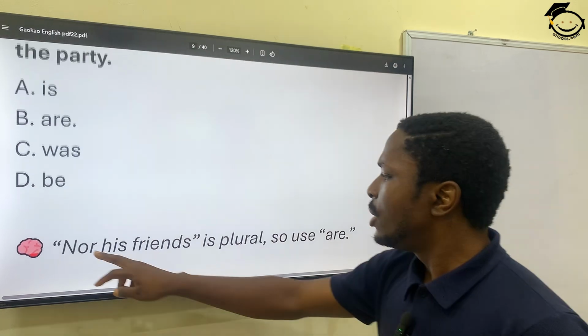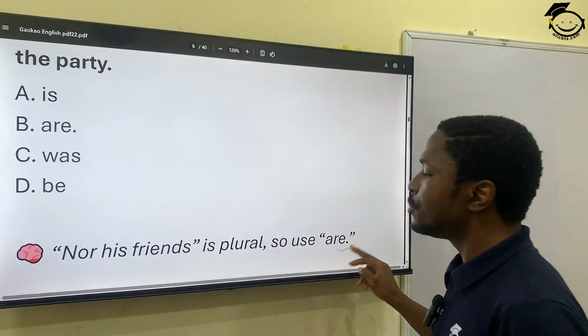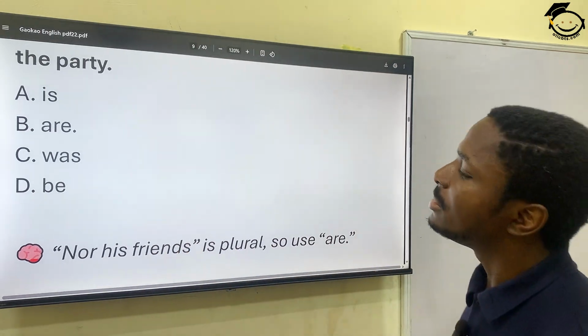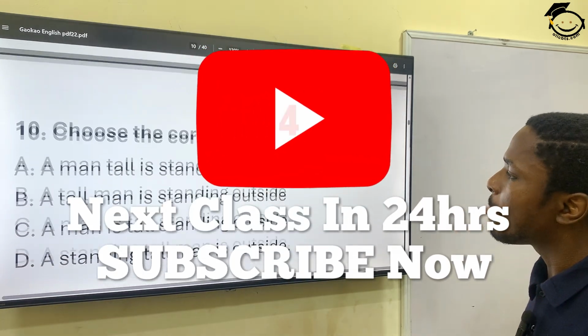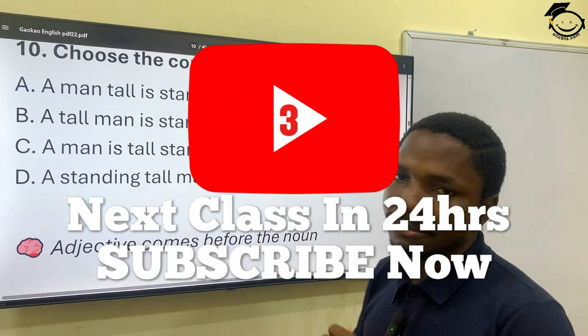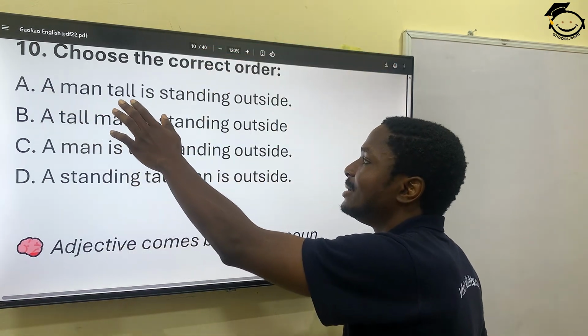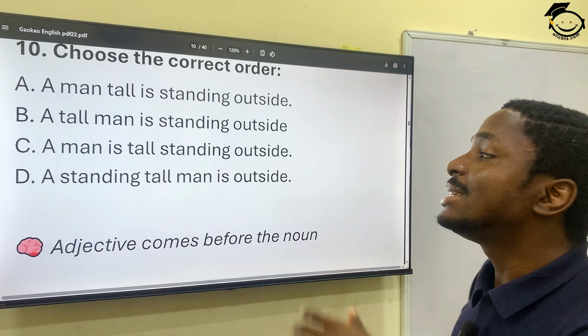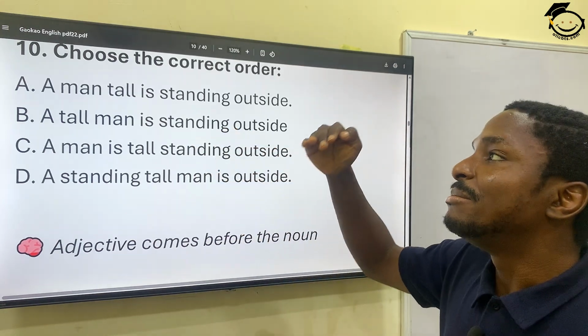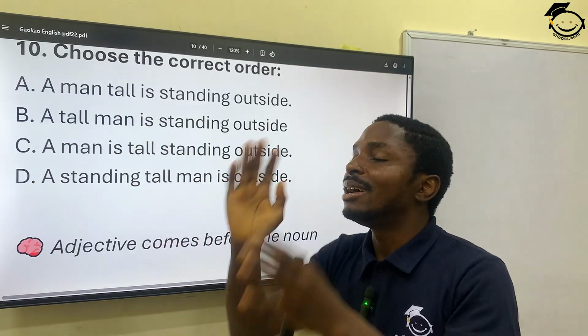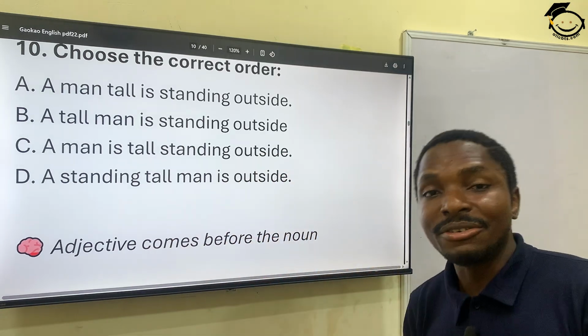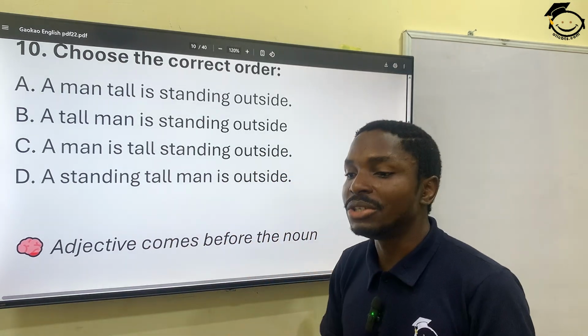Let's see what I said here. Nor his friends is plural, so use are. Right? Good. Question number 10. Choose the correct order. Now this is the same meaning. Okay, these are 4 sentences that mean the same thing but are differently arranged. So you want to choose the correct arrangement.